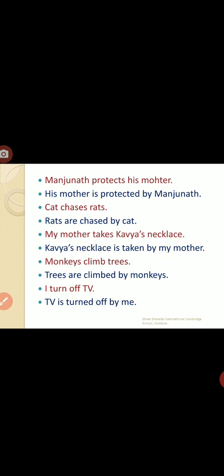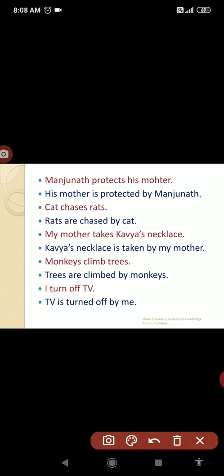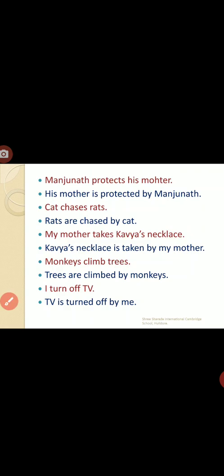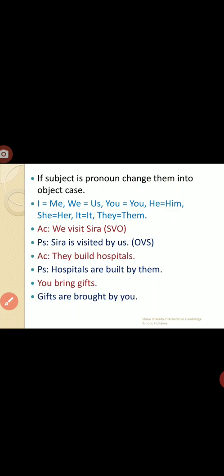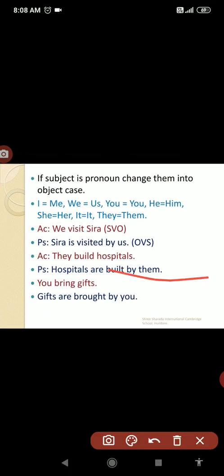One more example. Manjunath protects his mother. See, if there is some confusion in understanding which is object and subject, where there is a verb, after the main verb, that is the object. Before the verb, that is the subject. So we understood which is the object here: his mother. That's why take it in the place of subject: his mother is.